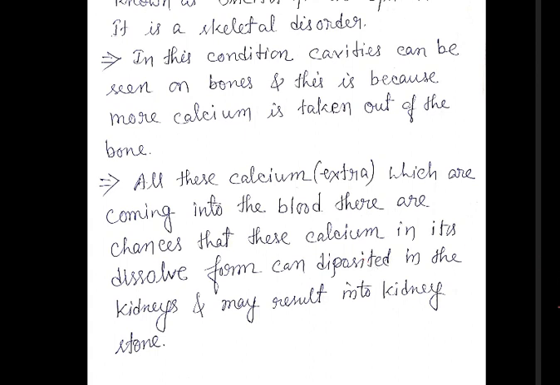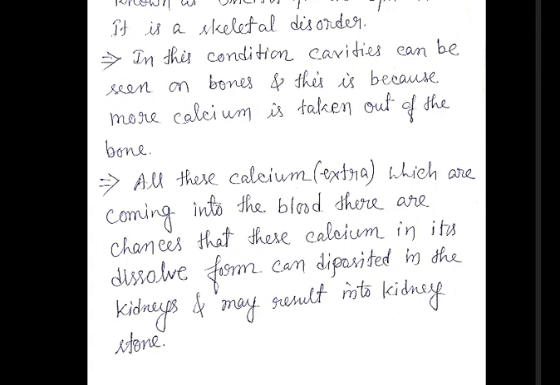It can lead to some other problem as well if the hormone is secreted in more quantity. Because of the more hormone secreted, the level of extra calcium ions present inside the blood, because they are present in the dissolved state, can be deposited in the kidneys as well. And when it is deposited in the kidneys, it can cause kidney stone. So this is the reason kidney stones actually happen.